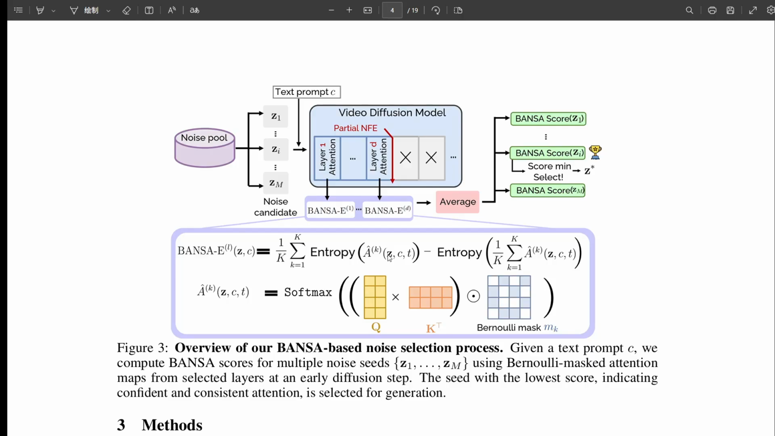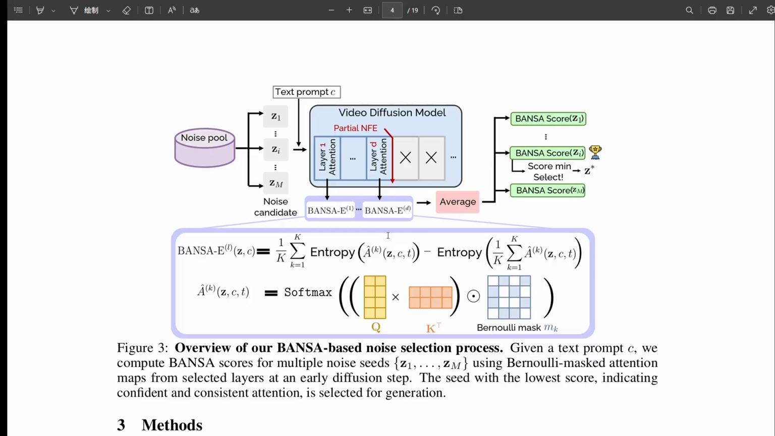Okay, I see it now. Confidence and certainty in attention means a better starting point. Figure 1 showed that, right? The better video came from the lower BANSA seed. Exactly. That figure's a prime example. So the whole goal of the ANSE framework is to sample a bunch of candidate noise seeds, calculate the BANSA score for each, and pick the one with the minimum score. Figure 3 illustrates that select step clearly. Find the seed the model feels most sure about via its attention mechanism.